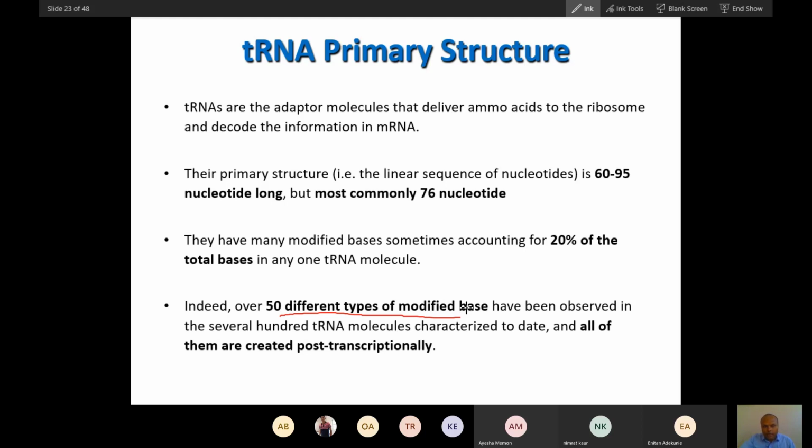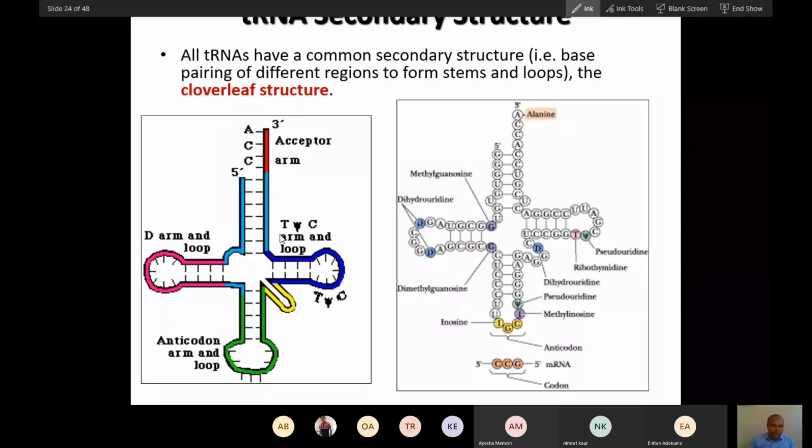Thymine is present in tRNA. Dihydrouridine is present in tRNA. Pseudouridine is present in tRNA. So these are the modified bases that you will see. Inosine is present in tRNA. These are the very important modified bases present in tRNA. Based on these modified bases, the names are given: D loop, the DHU or dihydrouridine loop, and the T-psi-C loop, for thymine, pseudouridine and cytosine. And inosine is present in the anticodon region. So this is the structure.